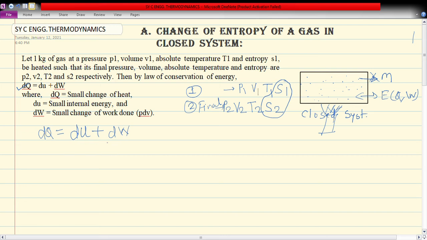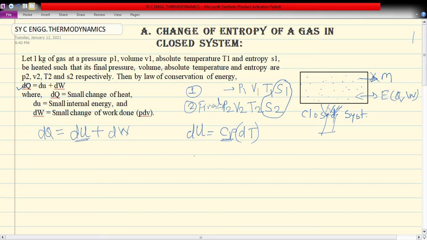Now delta U, the internal energy, is a property of a system, and the change in internal energy is given by Cp delta T, where Cp is the specific heat at constant pressure and delta T is the difference in temperature between the initial and final state.